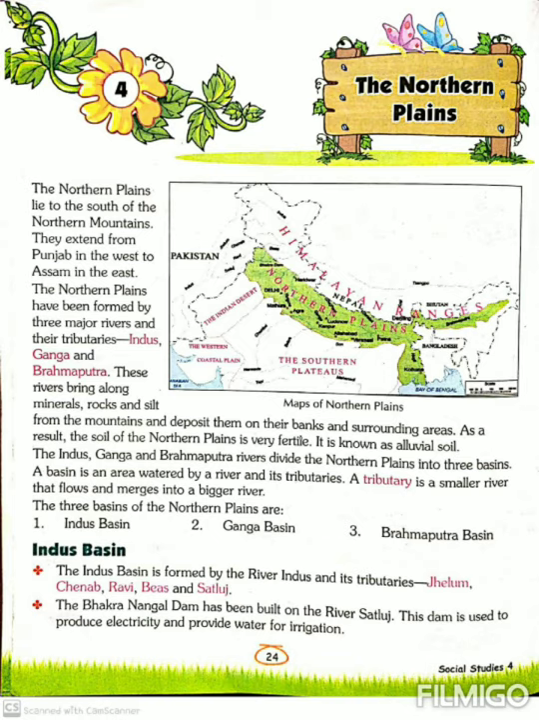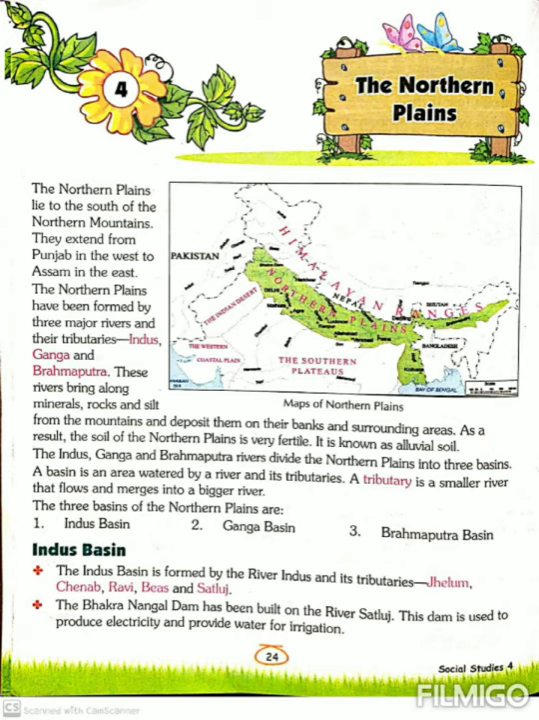Second, the Bhakra Nangal Dam has been built on the river Satluj. This dam is used to produce electricity and provide water for irrigation. Bhakra Nangal Dam, this is the name of a dam, has been built on river Satluj.